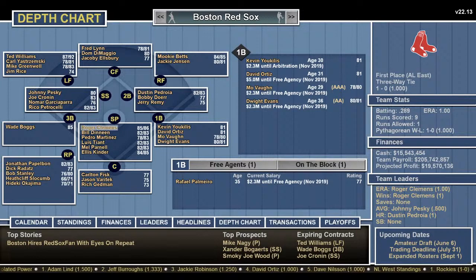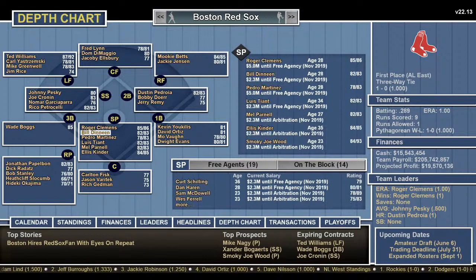The pitching: Clemens, Bill Dinneen, Pedro Martinez, Luis Tiant, Mel Parnell, and Ellis Kinder. That's a good pitching staff. Bill Dinneen must be real old school. Yes, he is. Dead ball. Kinder and Parnell pitched in the 40s and 50s. Catching, Fisk, Varitek, and Gedman. That's not bad. Relief pitching, Papelbon, Radatz, Stanley, Heathcliff Slocumb, and Hideki Okajima. I like Papelbon. I like Radatz.